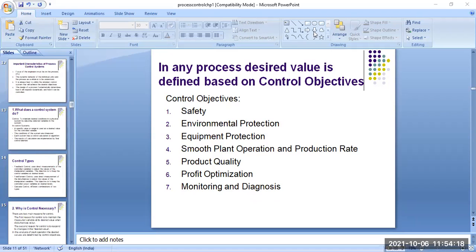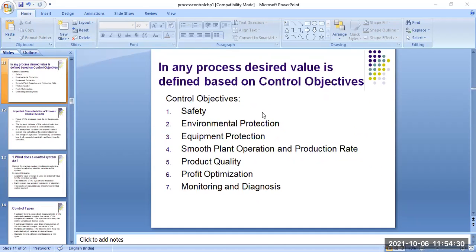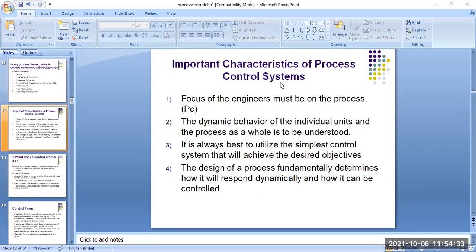Yes, sir. Okay, I think time is ending soon, so in the next class this topic will continue. Next, these are the important characteristics of process control systems. Okay, I am telling